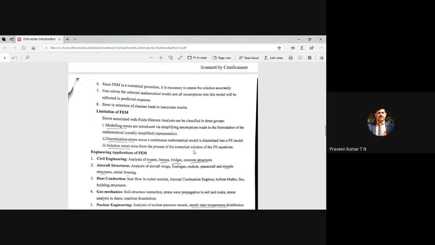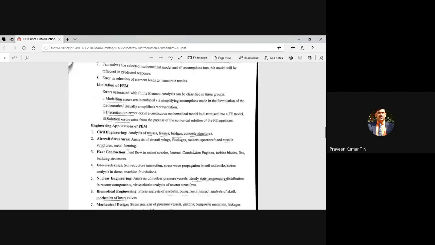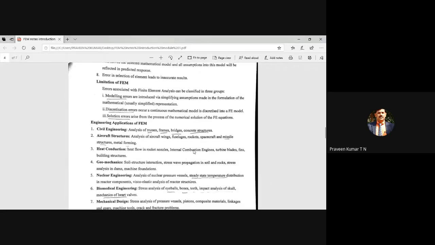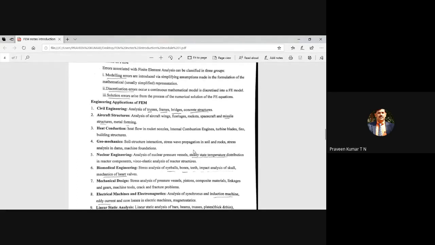The applications, as already discussed: civil engineering, trusses, frames. You are studying trusses. Frames are not included in your engineering syllabus, but they are there for MTech. I taught the same subject for MTech around 4 to 5 years earlier. A frame is slightly more complex. Then bridges and concrete structures. In aircraft structures, analysis of wings, fuselage, rocket, spacecraft, missiles. Then heat conduction, especially rocket nozzles, internal combustion engines, turbine blades, fins, which you are going to study in your syllabus. Heat conduction combined with convection is also in the syllabus.